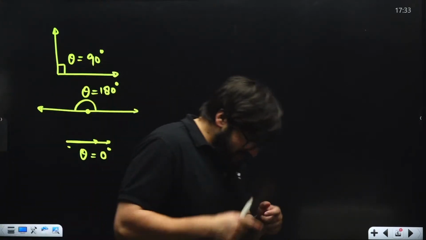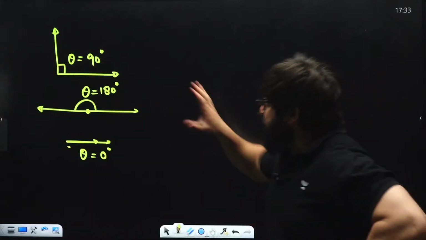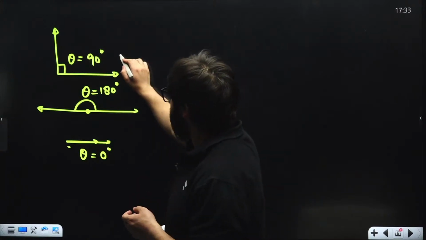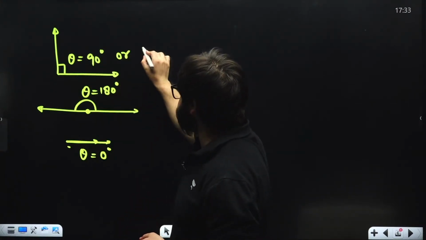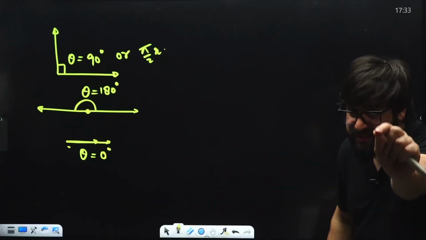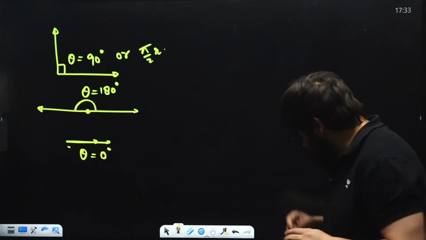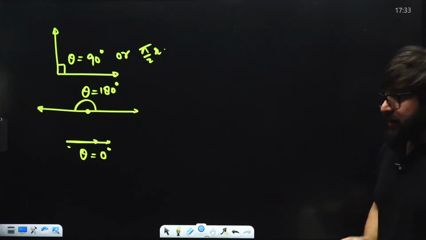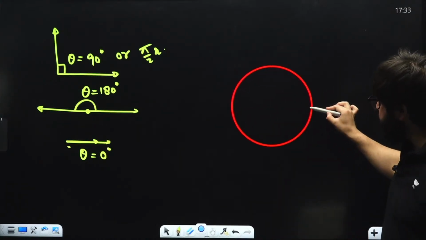Now the question is, sir, either you say this is 90 degrees or you say this is pi by 2 radians. Sir, how do you know? I'll tell you. Please wait for some time. See, let's suppose I am taking a circle over here.